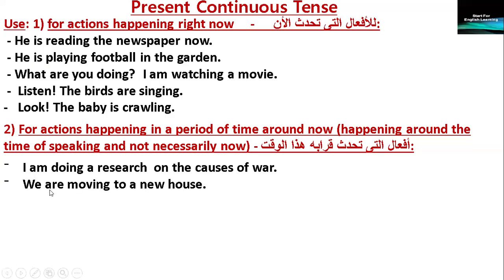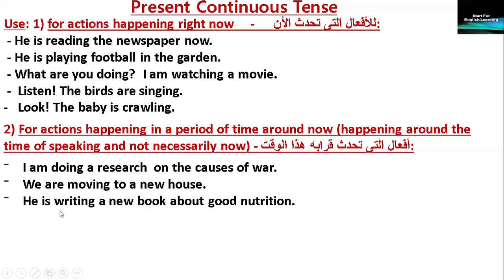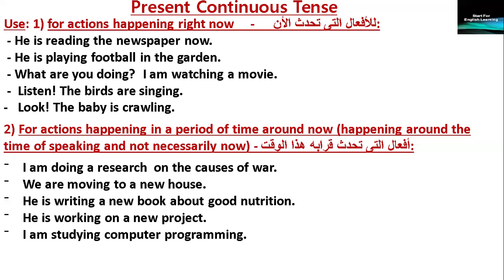We are moving to a new house. He is writing a new book about good nutrition. He's working on a new project. I'm studying computer programming. I'm learning to drive. They are all about actions happening in a period of time around now. Okay? Around the time of speaking. Happening around the time of speaking.